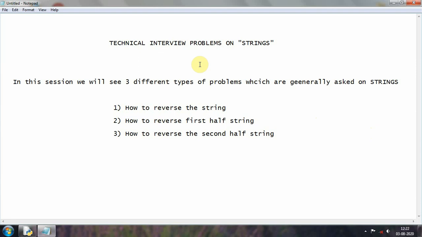The first one will be how to reverse a string. They will give you one string and ask you to write code which will reverse the string, and they will mention not to use inbuilt functions in Python. You can just write it in one line using a reverse function, but that is not allowed in interviews. You have to write the core logic, use a for loop and some if else conditions, and do some manipulations in such a way that you get the reverse form of the given string. Then only you will be accepted.